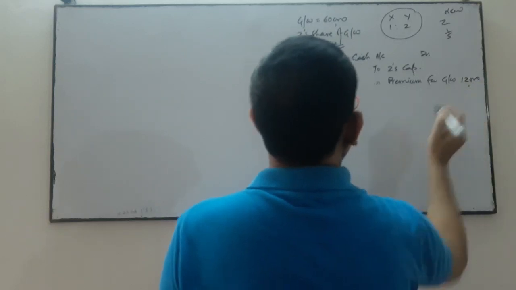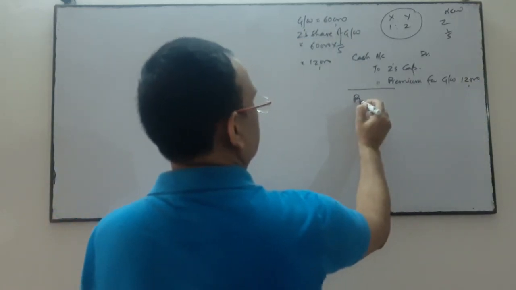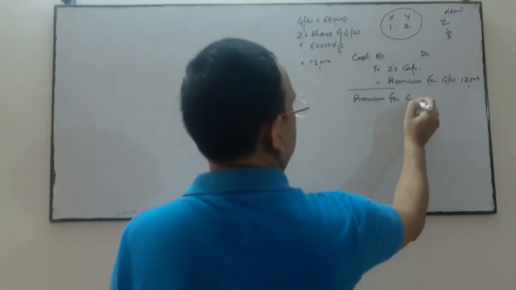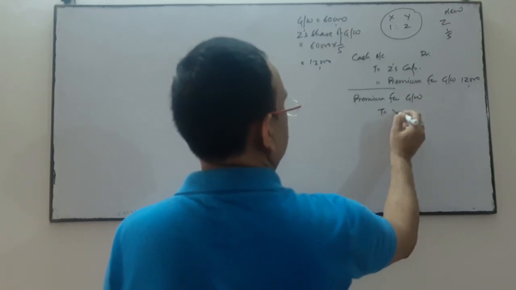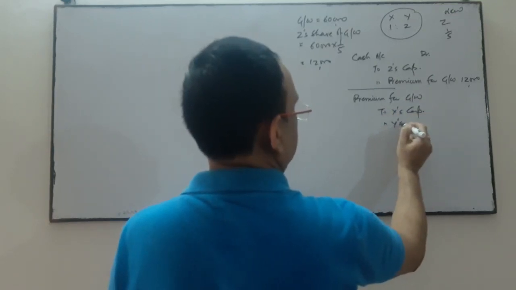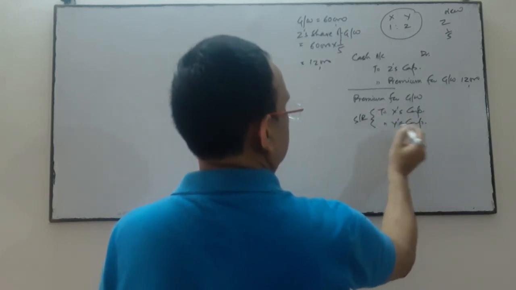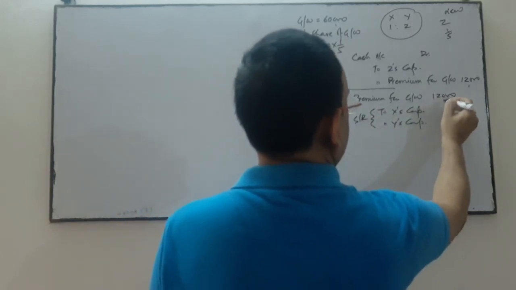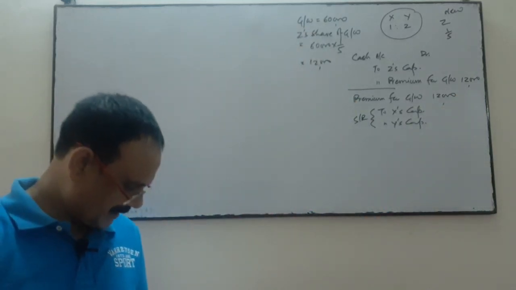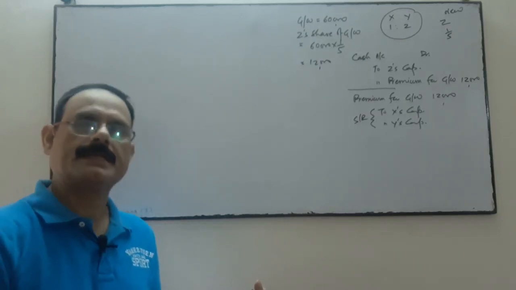Next entry: premium for goodwill account debit to X's capital and Y's capital in their sacrificing ratio. The future ratio between X and Y is not changed, so the old ratio will be the sacrificing ratio.